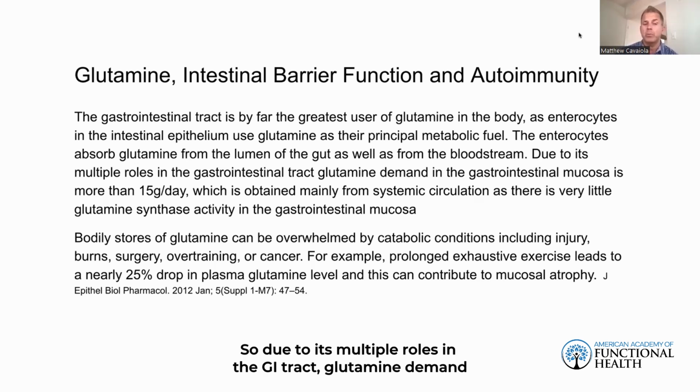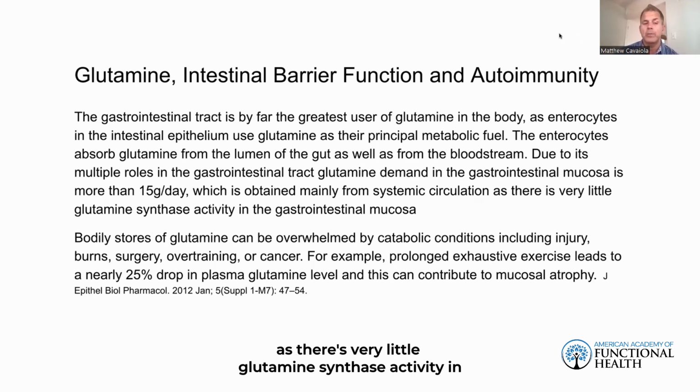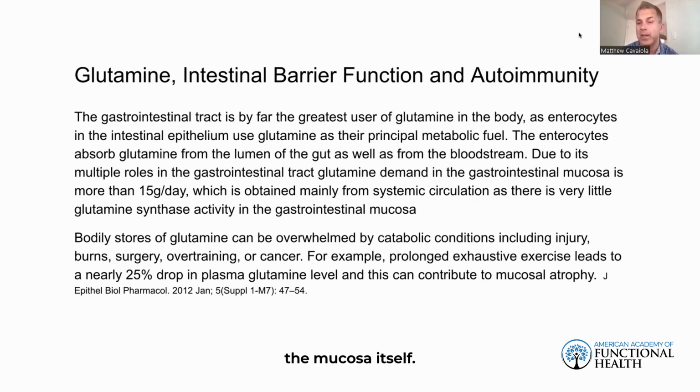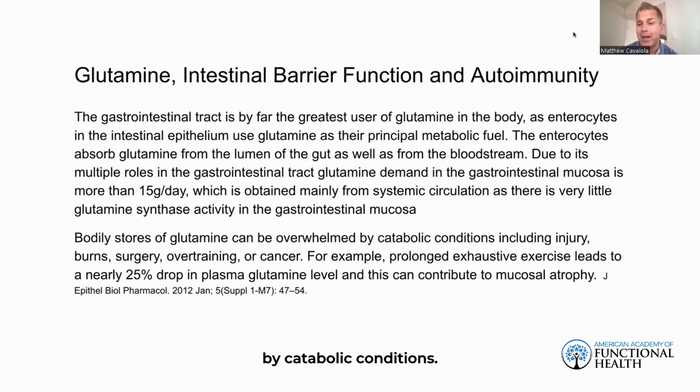Due to its multiple roles in the GI tract, glutamine demand in the mucosa is more than 15 grams per day, which can be obtained from the systemic circulation, as there's very little glutamine synthase activity in the mucosa itself. So this is where we're going to get this from, the systemic circulation, and it's going to come and bathe those enterocytes, and they're going to be able to use that glutamine as fuel. Pretty awesome. Bodily stores of glutamine can be overwhelmed by catabolic conditions.